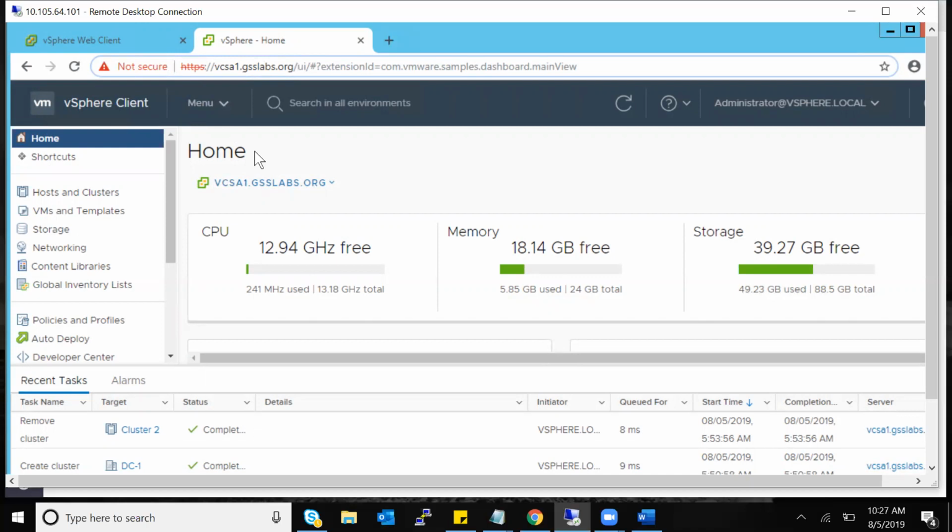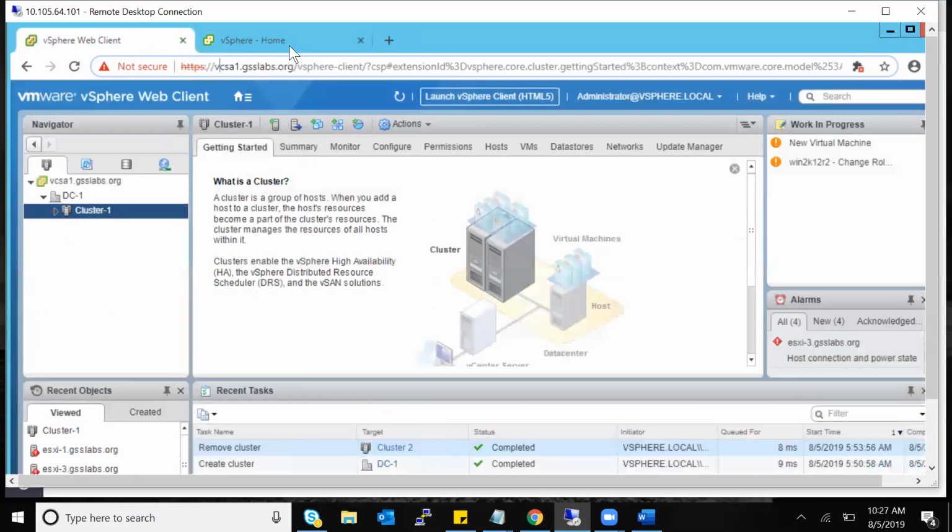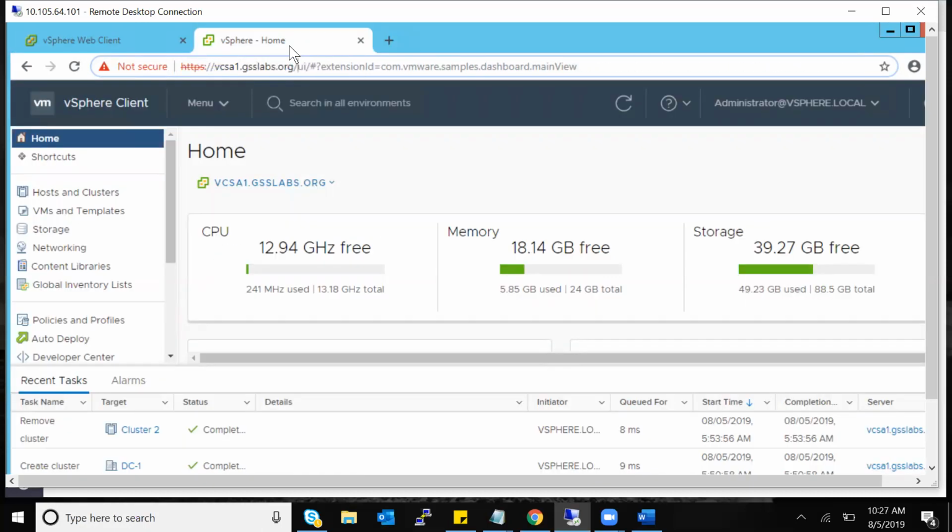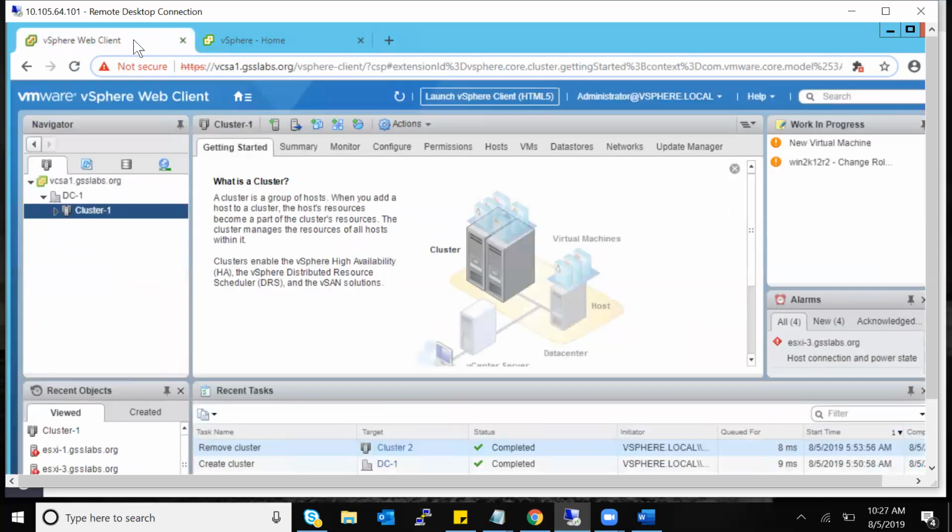Now, if I open the vCenter in the VMware vSphere app, how will it look like? If you recall the classes, it is possible only up to 6.0.